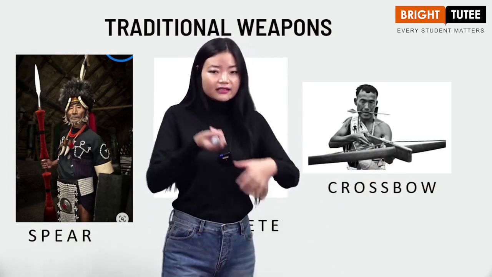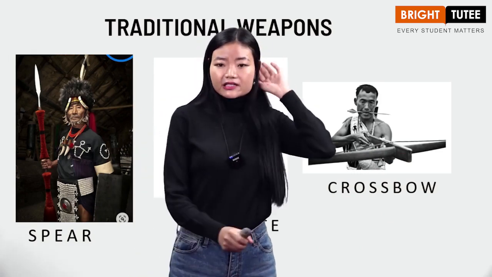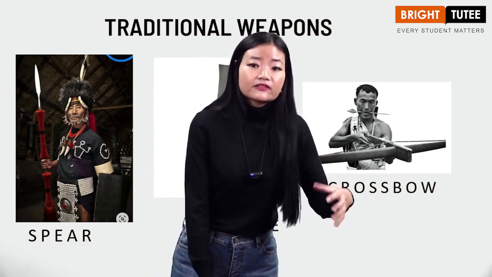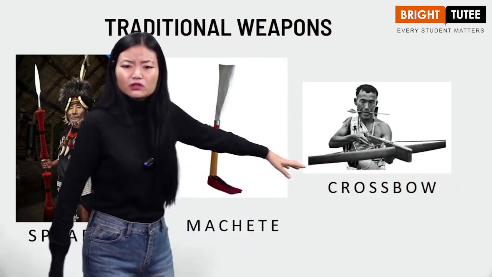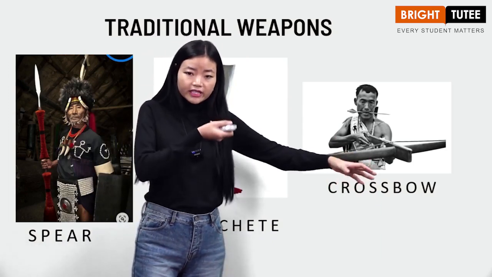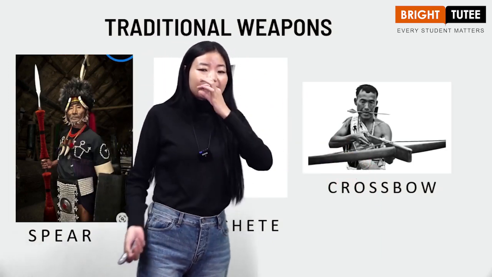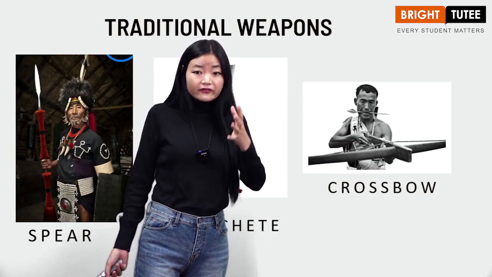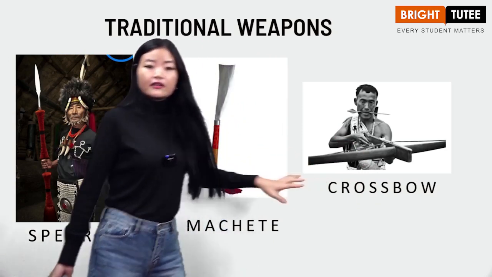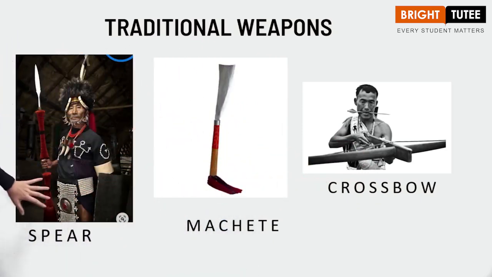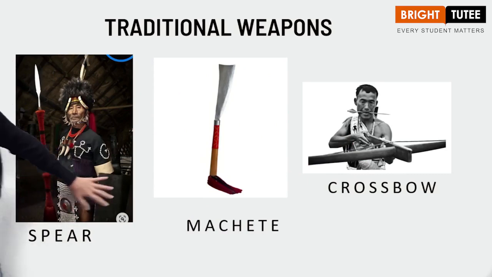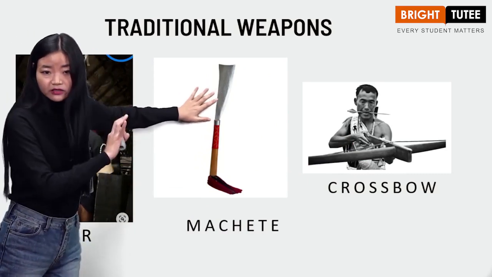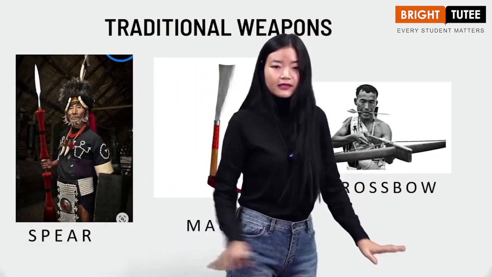You need to have a technique in order to use that. It's very fancy, it's very cool, and it's very interesting. Look at it, the way the man is holding it and the way he is biting the arrow. It's quite fancy, and it's quite intriguing. So these are the traditional weapons that you will get to see in Nagaland: spear, I'm saying in our own dialect, dao, and crossbow. All right.